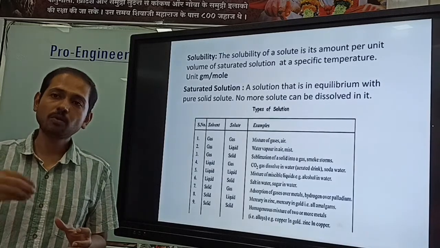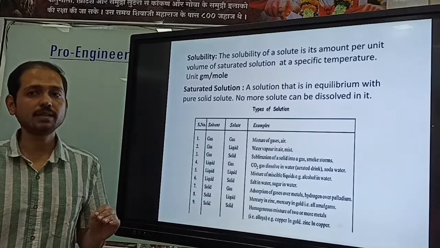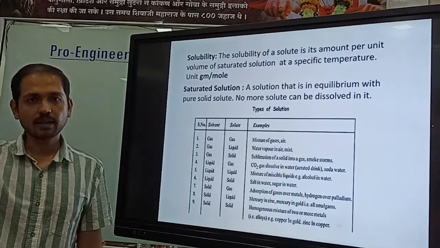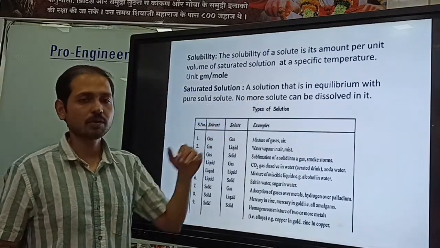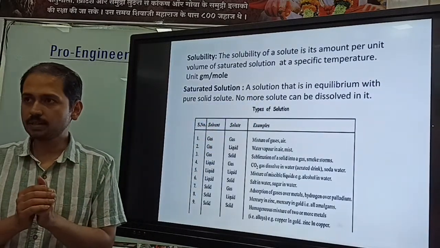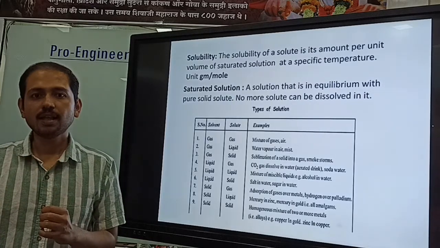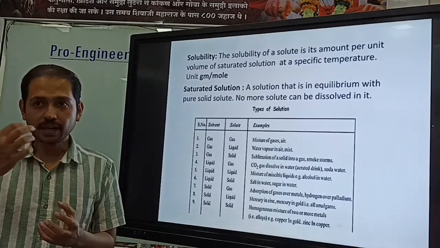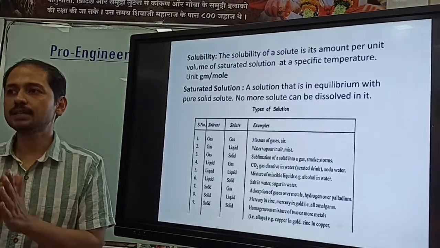If after adding more sodium chloride it can't get dissolved, then this solution is a saturated solution. That means it is an equilibrium. Equilibrium you have studied in 11th standard. The amount of solute going into the solution and the solute coming out of the solution remain in equilibrium. So from outside you can't see any change.